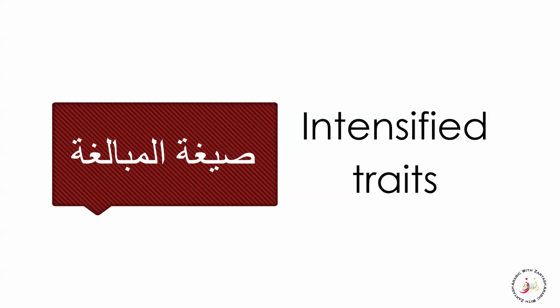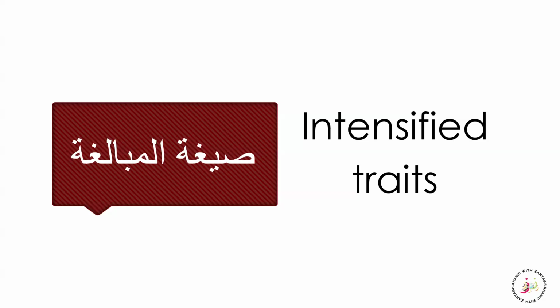This is the most common of the sifa mushabba patterns, and there are many patterns that we saw, and inshallah we'll see how they can be seen in the Quran and in other texts. So we learned that this ya is giving the meaning of always, like in Rahim and Hakim, that is always merciful. Hakim is always wise. So this is a permanent trait that we learn for sifa mushabba or isim sifa.